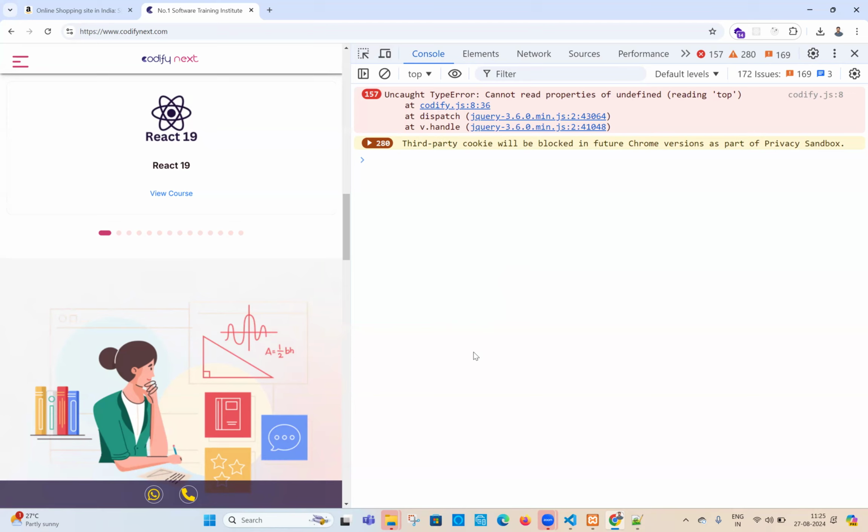How you started learning HTML, the same way you will learn CSS also. Only one thing: I need this, what is the code for it? I want to add this color, what is the property for it? I want to add a background color, what is the property for it? I want to add a background image, what is the property for it? I want to add underline, what is the property for it? I want to add overline, underline, overline, what are the properties for it? I want to make this text uppercase. How can I make this text uppercase?